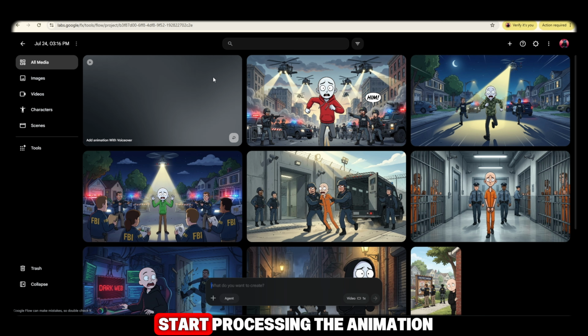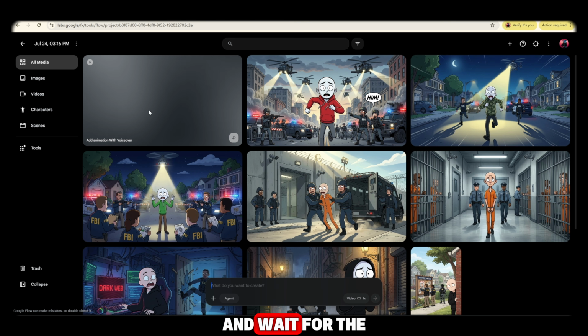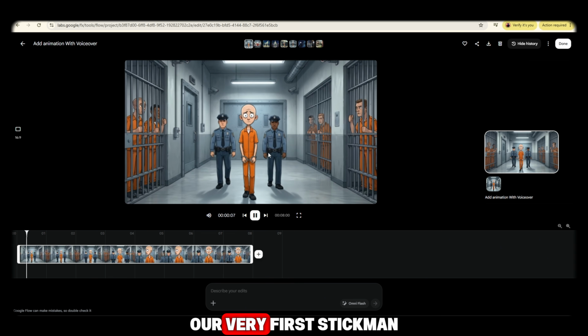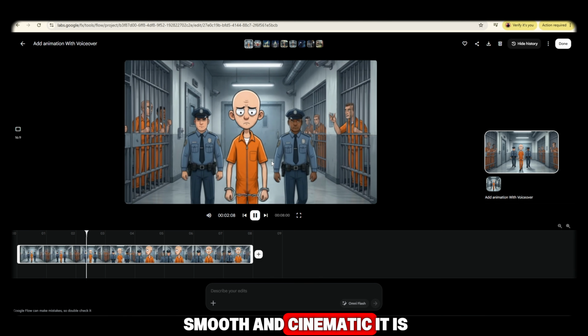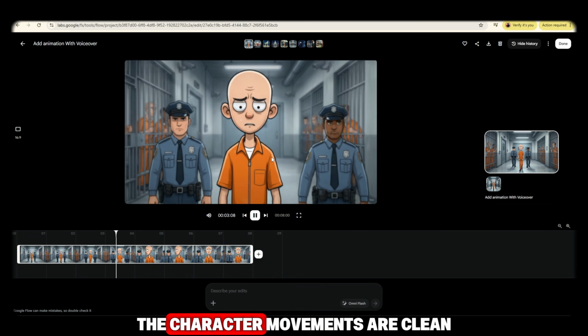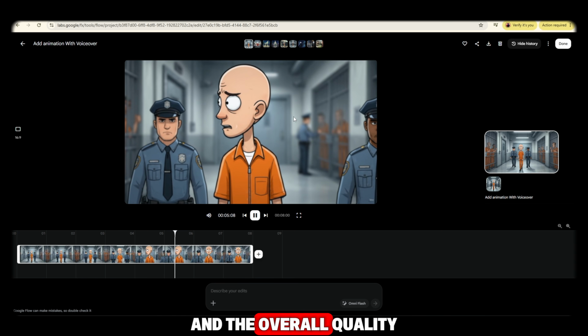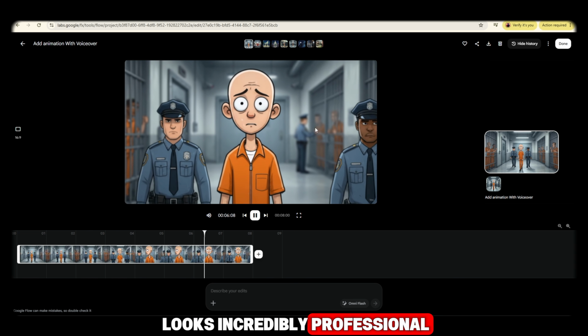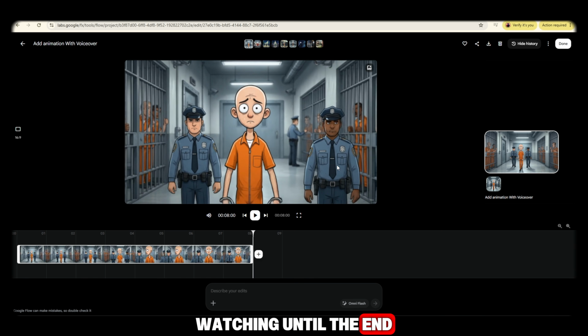Now the AI will start processing the animation. All you have to do is be a little patient and wait for the generation to finish. And look at this result, viewers. Our very first Stickman animation is now ready. Just look at how smooth and cinematic it is. The character movements are clean, the animation feels natural, and the overall quality looks incredibly professional. This is exactly the type of engaging content that keeps viewers watching until the end.